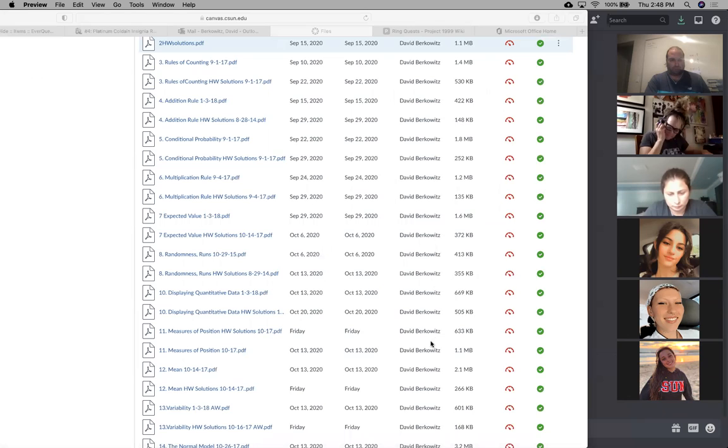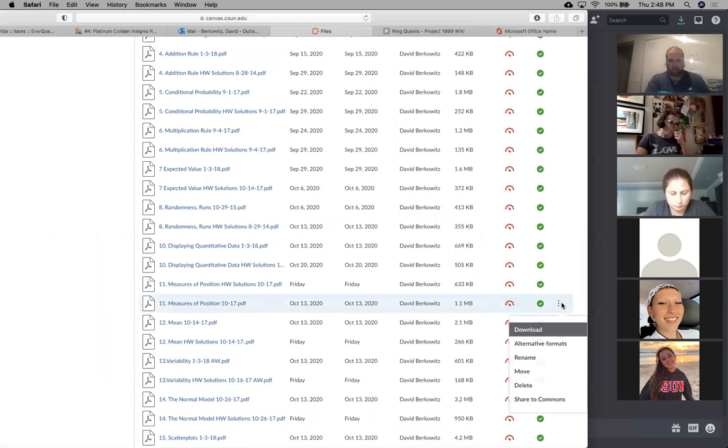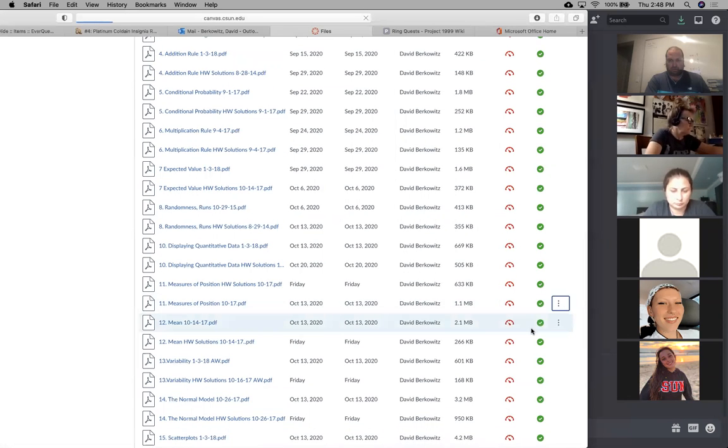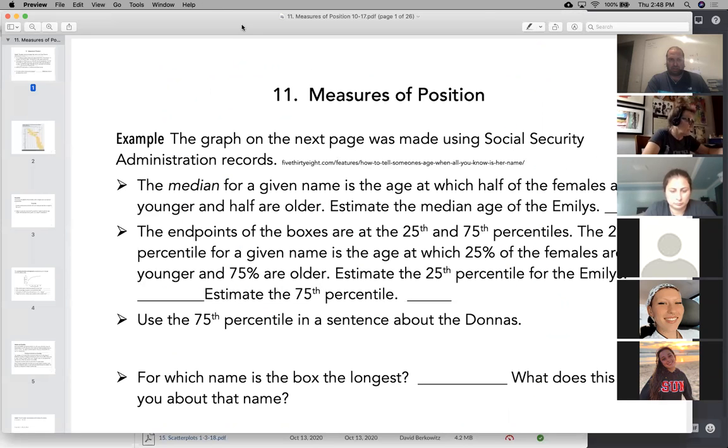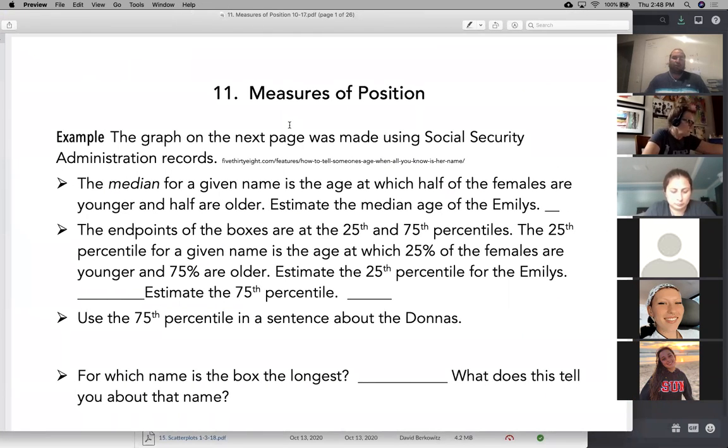Now we go to chapter 11. And we start with measures of position, namely the center.